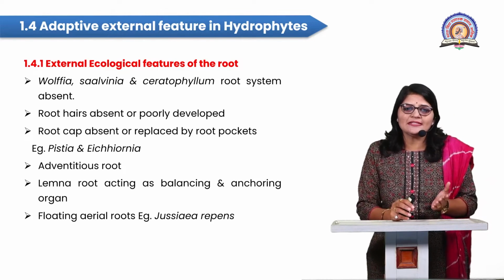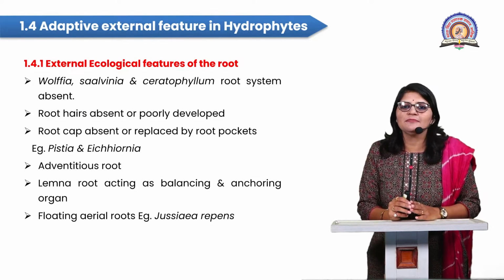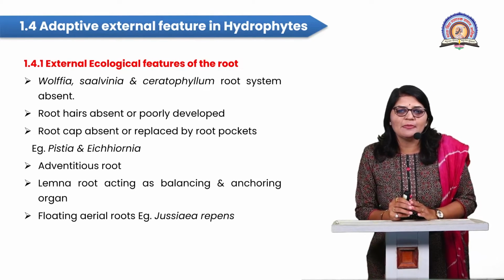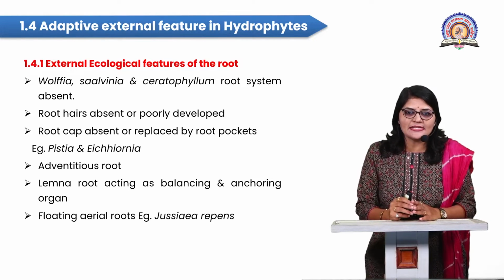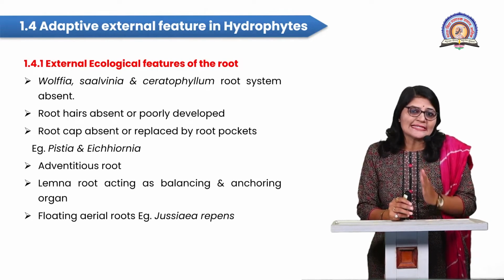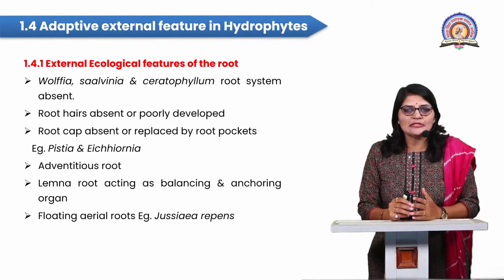Wolffia, Salvinia, and Ceratophyllum are aquatic plants, but these plants do not have a root system. That means the root system is completely absent. The root hairs are also absent.